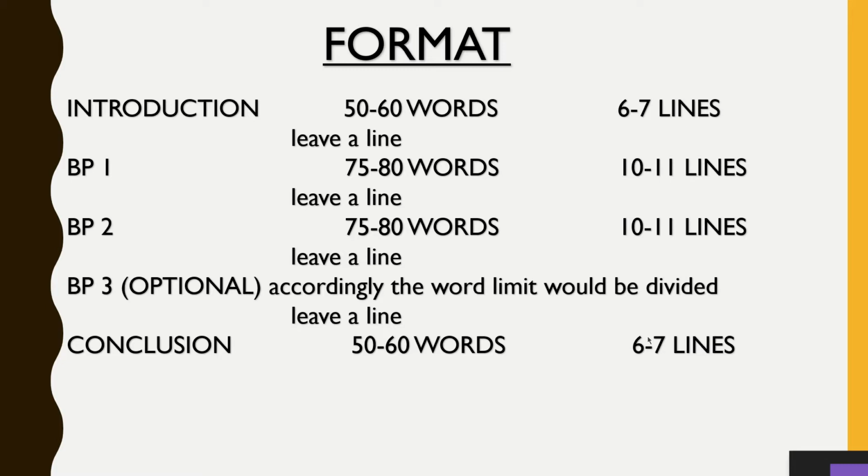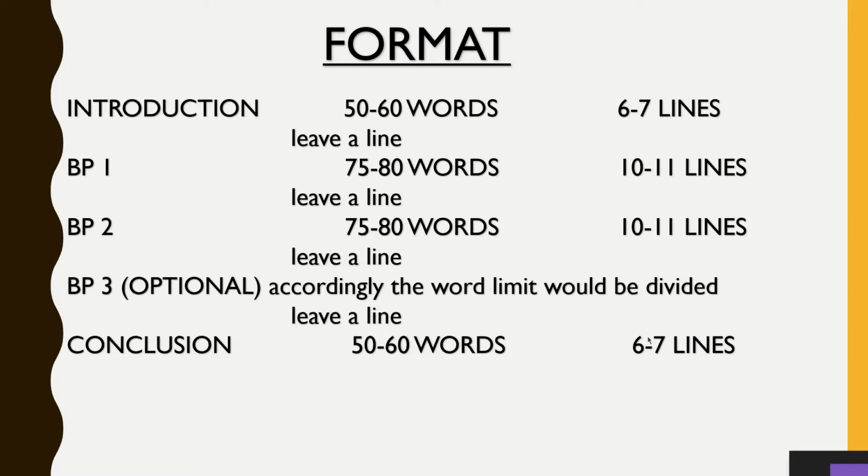Now one more thing I have added is the 3rd body paragraph, that is optional. This body paragraph we cover for only one type of question. Further when we discuss types of question, I will tell you which type of question that is. Apart from that, all the rest of the types of questions are covered in 2 BPs only. When we are adding a 3rd body paragraph in that particular question type, then the total word limit would be the same, that is 250, but you will adjust the words accordingly and make sure of the major thing, that the body paragraphs 1, 2 and 3 should appear to be bigger in size as compared to introduction and conclusion.